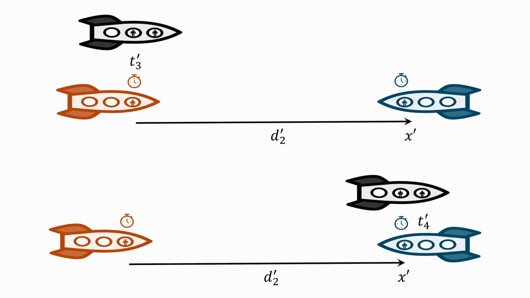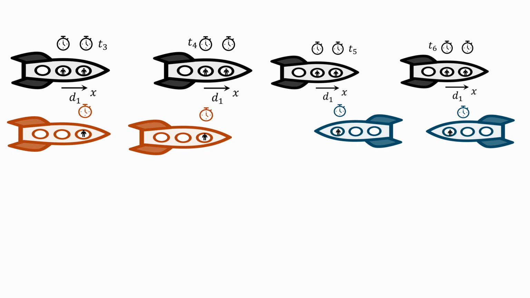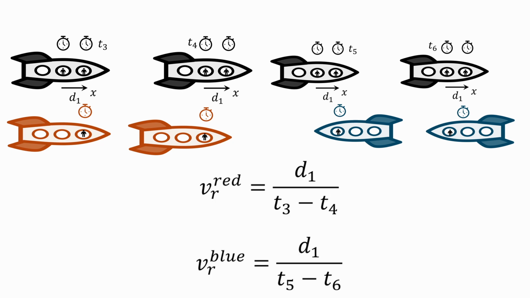The other two spaceships have also recorded the time you pass in front of each of their occupants, namely t'3 and t'4. And with this they calculate a relative velocity between you and them. But you and your fellow passenger have also recorded the times you pass right in front of the passengers on the red and blue spaceships, namely t3, t4, t5 and t6. With this you can determine the relative velocity of the other spaceships in relation to you.